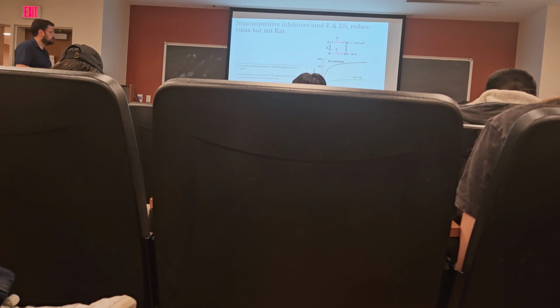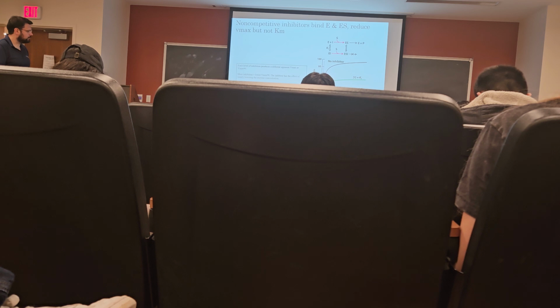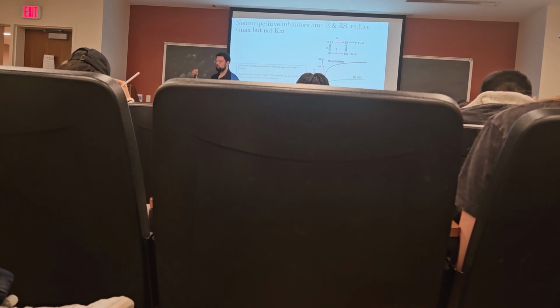So in this case, while it's more difficult to understand the schematic, it's easier to understand why the rate is always lower. The Km remains the same, so the amount that you need to reach half of Vmax is always the same. As opposed to an uncompetitive inhibitor where it is less, here it remains the same, but the Vmax that we can achieve, or the 1/2 Vmax that we achieve at that Km, is always going to be lower because we've reduced the Vmax by reducing the effective total concentration of enzyme.